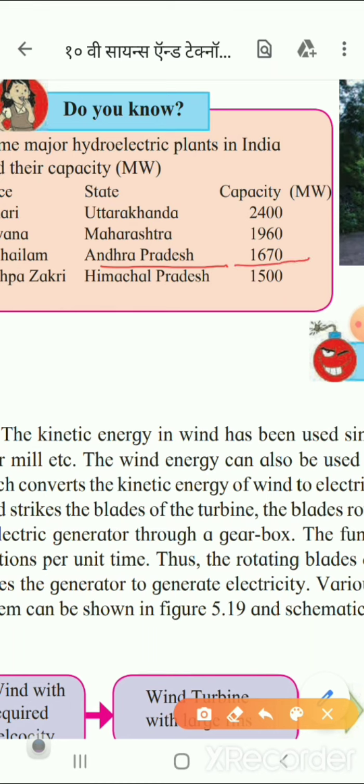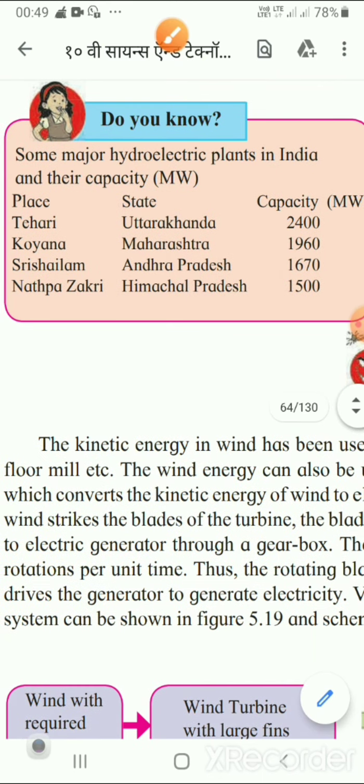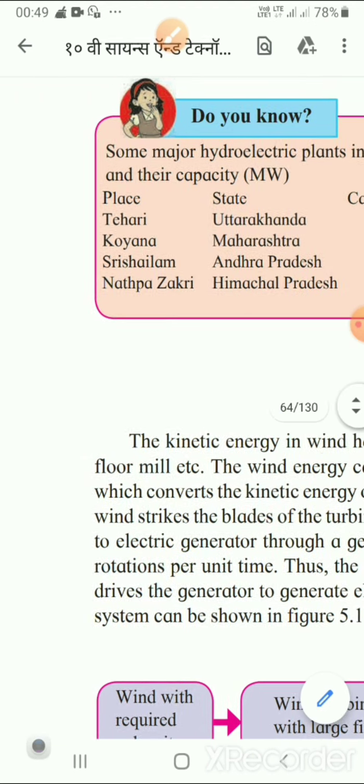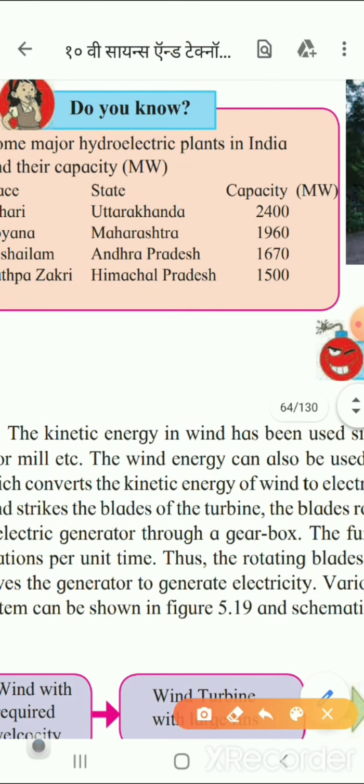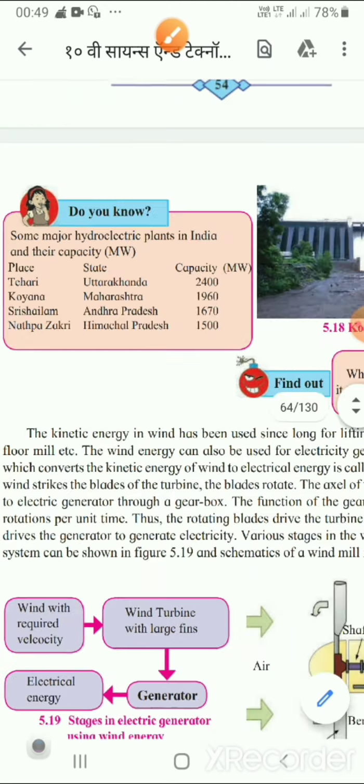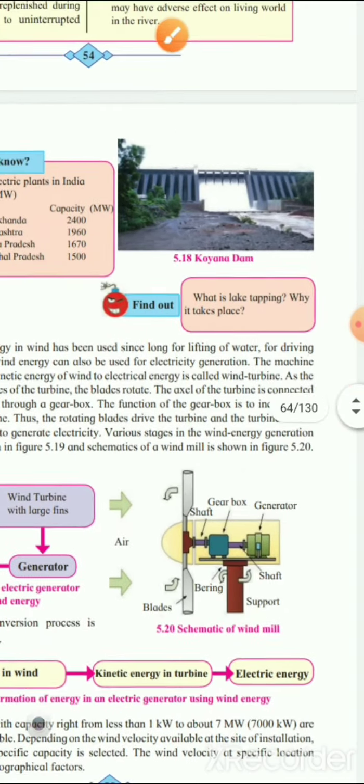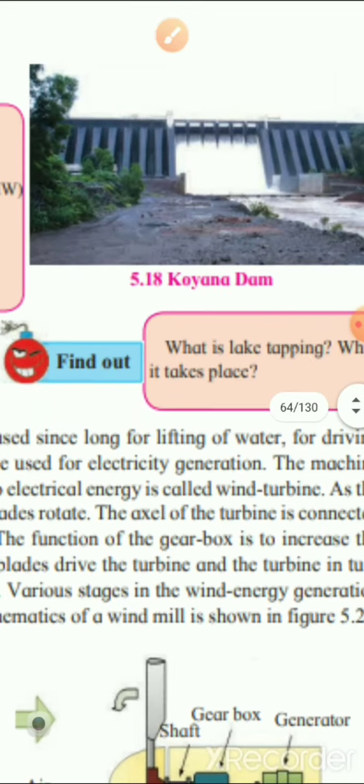Next is Nathpa Jhakri, which is in Himachal Pradesh, and here the capacity is 1500 megawatt. So this way we can see how much energy is there. Now let us see one more topic, that is Koyna Dam.